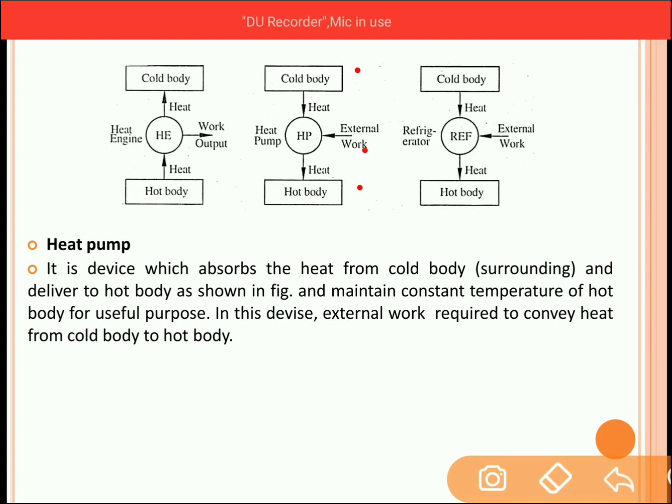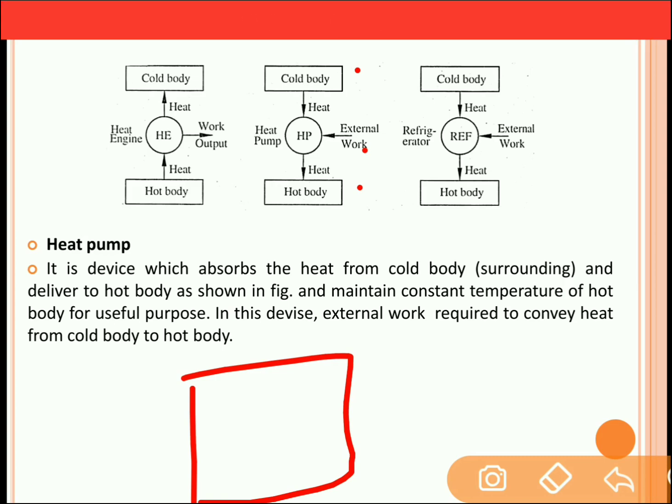Now, heat pump is used during winter seasons. Let's say that there is a room which is to be heated up during winter season. Now there is the surrounding. The surrounding is nothing but the region which is outside the room. So let's say that surrounding temperature is Ts and the room temperature is Tr.